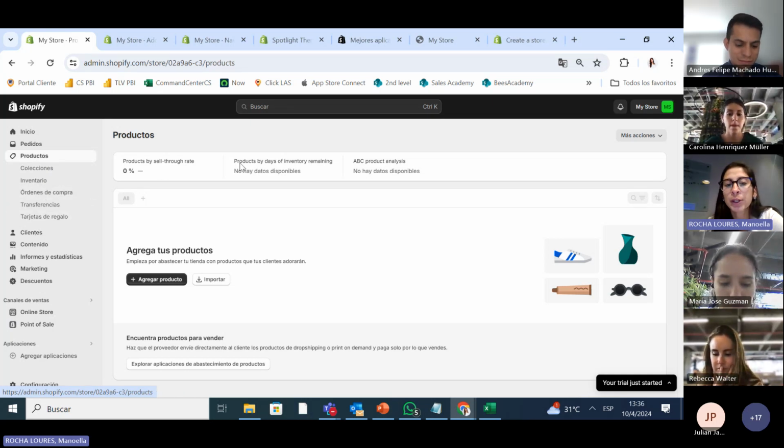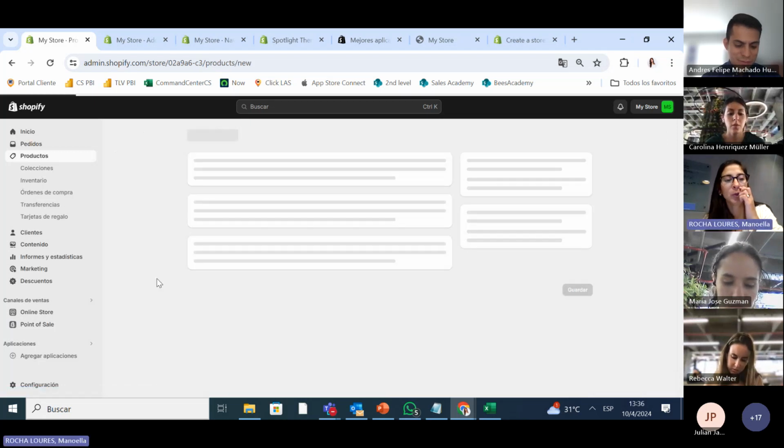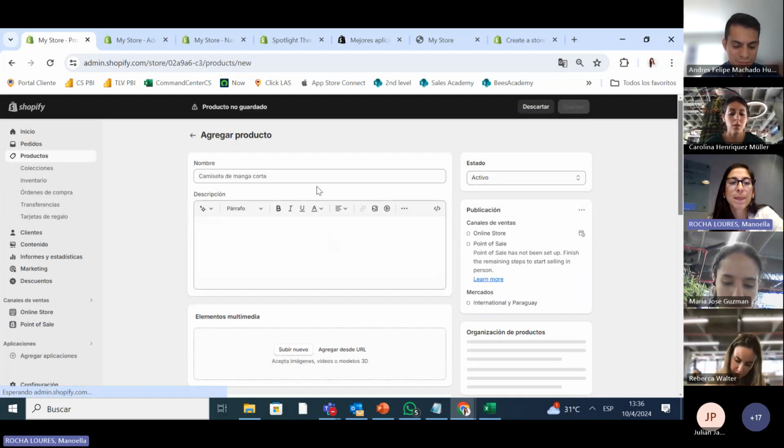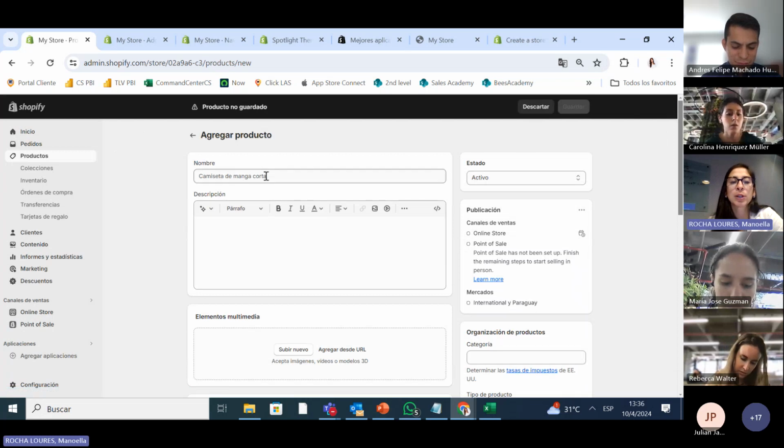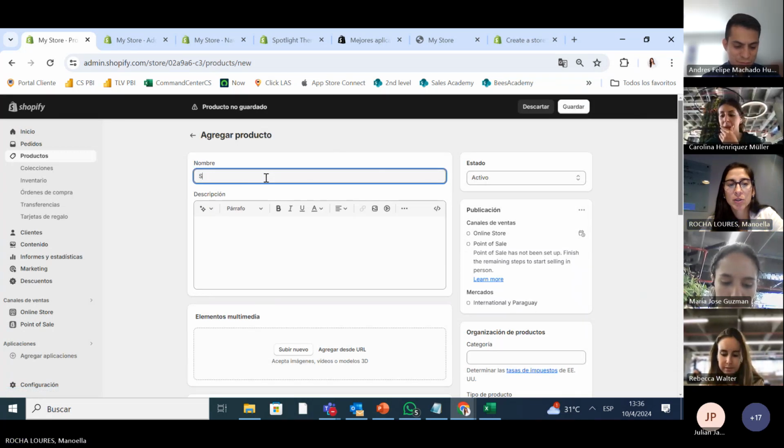So first we're going to work on adding products. You can add products one by one, or you can import them. I'll show you how to do that as well. If we want to add product by product, we click add product, and here we're going to put sleeveless shirt.